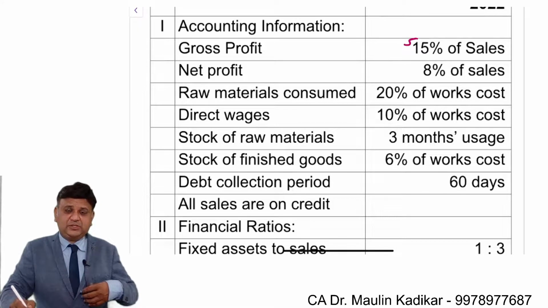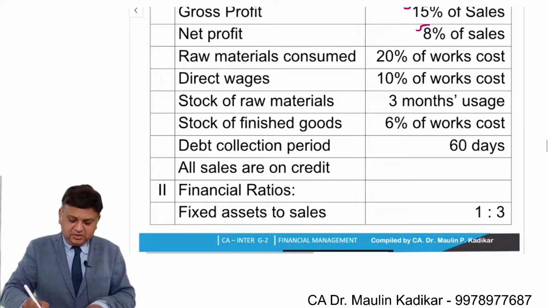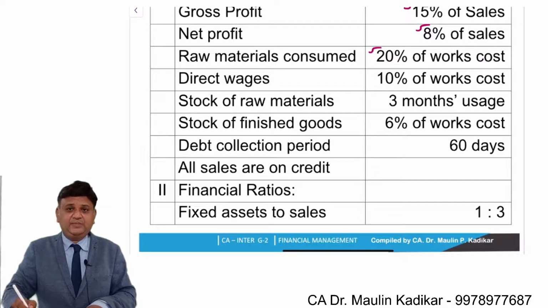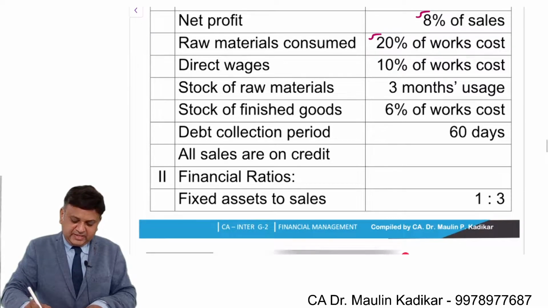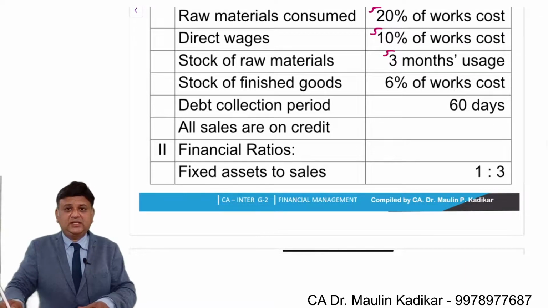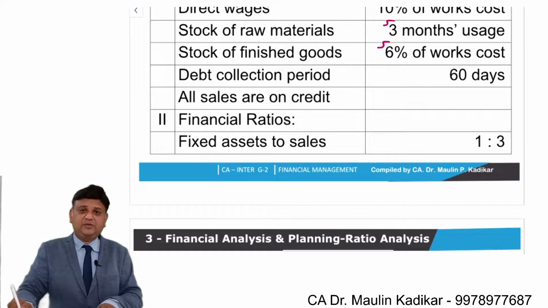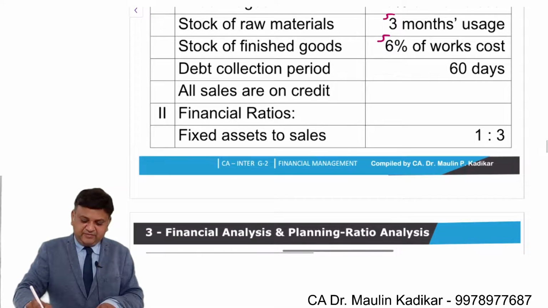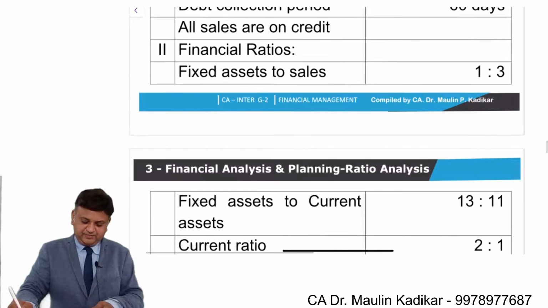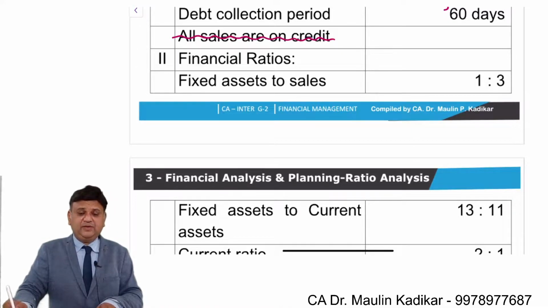GP ratio is 15% of the sales. Net profit ratio is 8% of the sales. Consumption of the raw material will be 20% of the works cost. Direct wages is 10% of the works cost. Stock of raw material is 3 months of the consumption. Stock of finished goods is 6% of the works cost. Average collection period is 60 days. They have given a clarification, but that clarification is not required to be given, that all sales are on the credit basis, because that assumption is always made by us.